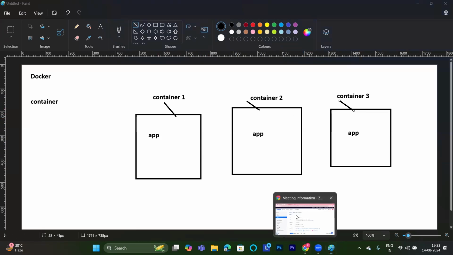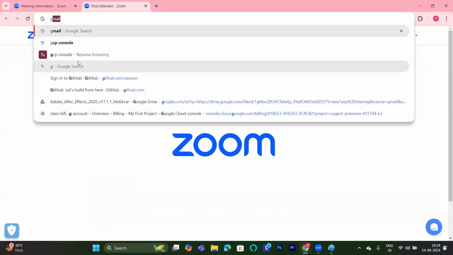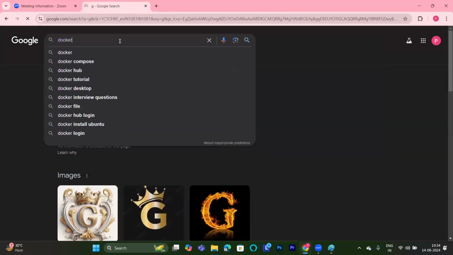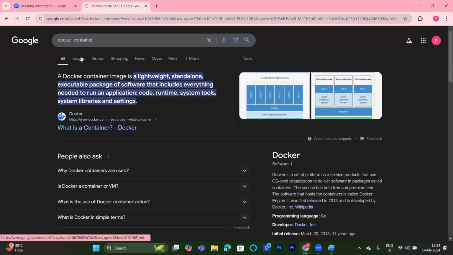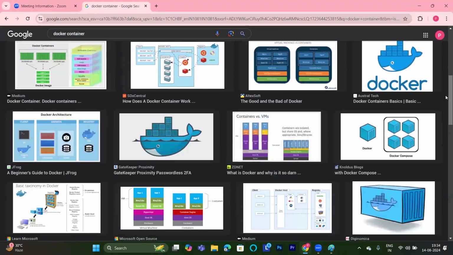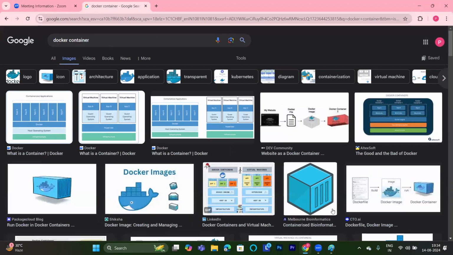If I Google Docker container and go to the image section, you'll see something like this, a Docker image. Container here, this is my container. Within the container, you are going to run the application. This is what we need to understand from here.